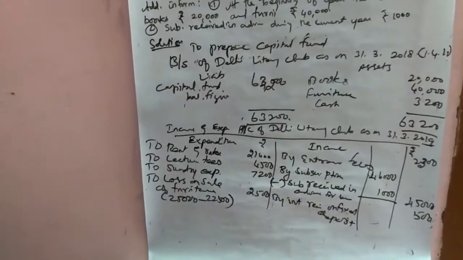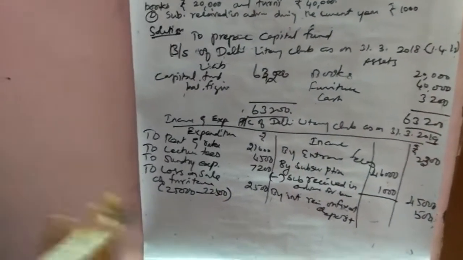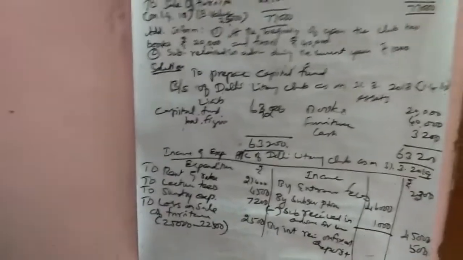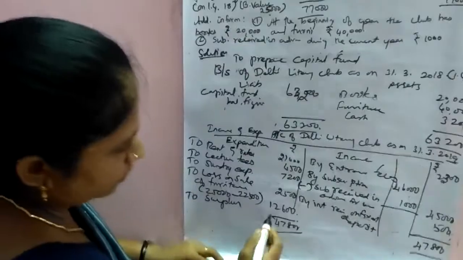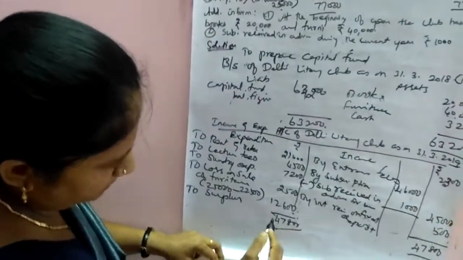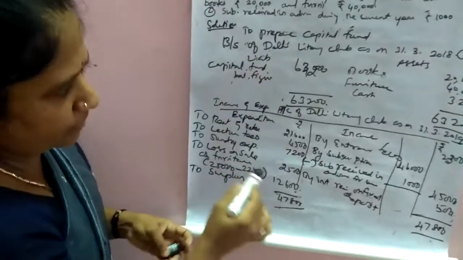With these items, we have to tally and find out whether it is a surplus or deficit. Now calculate. Carrying both sides, we get a surplus of 12,600.